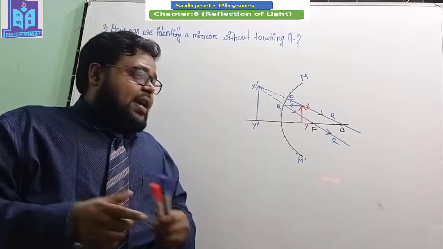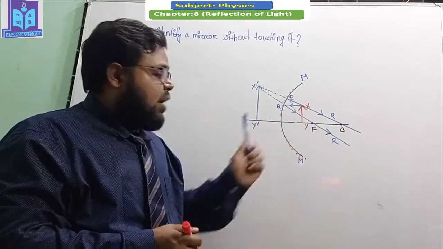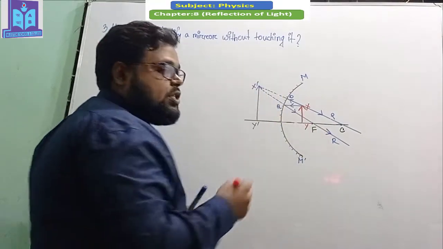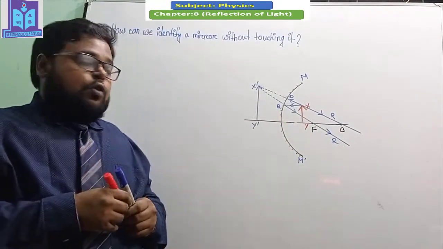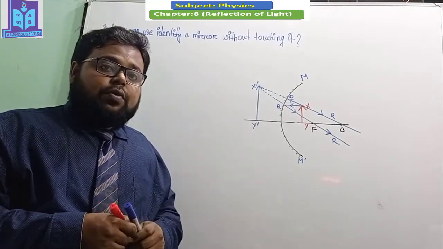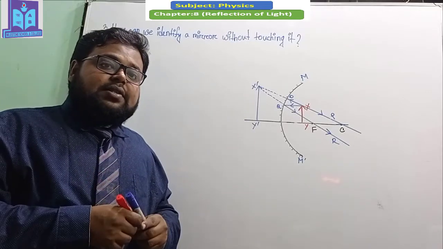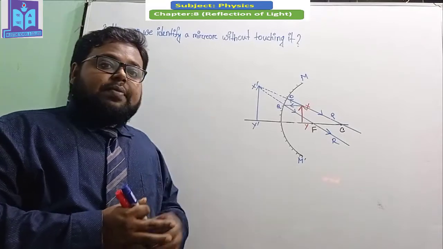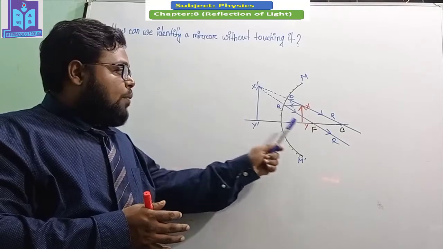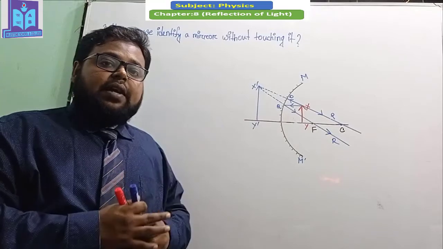Here you can see that if we place any object inside the focal length, that means from this point to this point is called the focal length, then an image is created in this mirror. To analyze the properties of this image, we can say what type of image it is. Here you can see that the image is created on the opposite side of the object, that means at the behind side of the mirror.